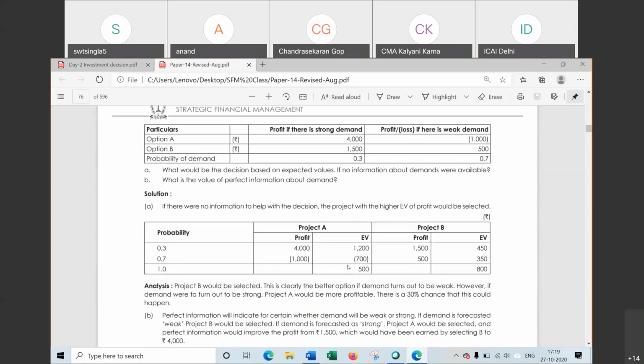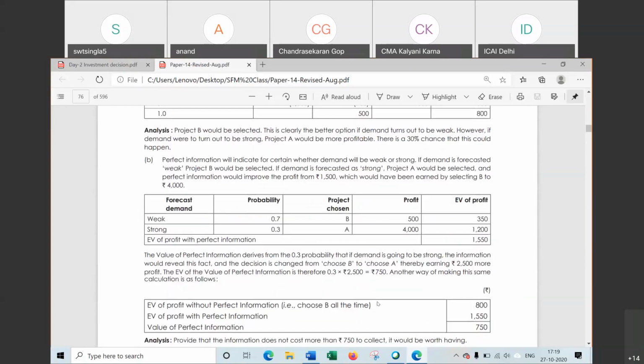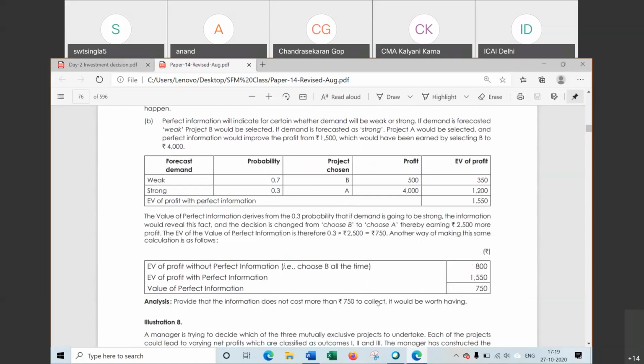Now the next one. What is the value of perfect information about the demand? When information about the demand is known to the management, that demand is either weak or strong, what will be the benefit in that case? That is the value of perfect information.